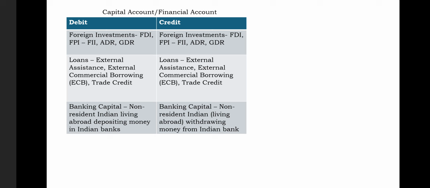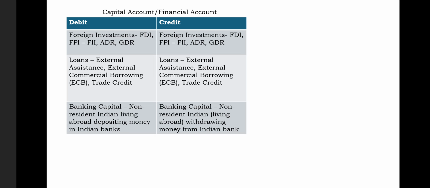So we majorly cover the financial accounts. In financial account, we have two sides: debit side and credit side. If you are in a very junior class, you can say capital account. But if you are in a senior class, try to use financial accounts. In financial account, we have the first item: foreign investments.